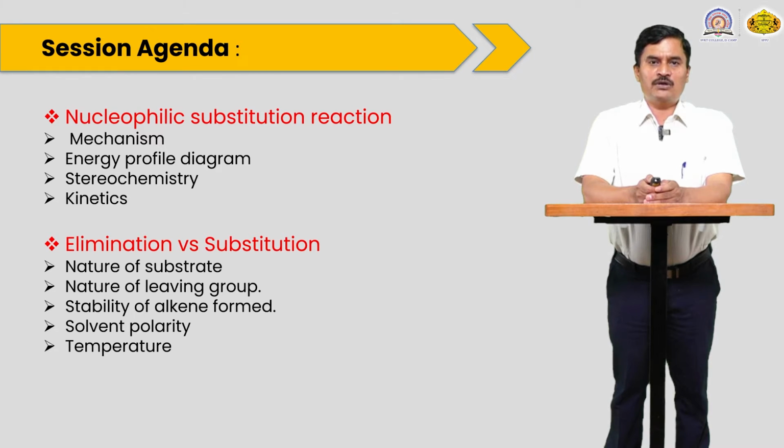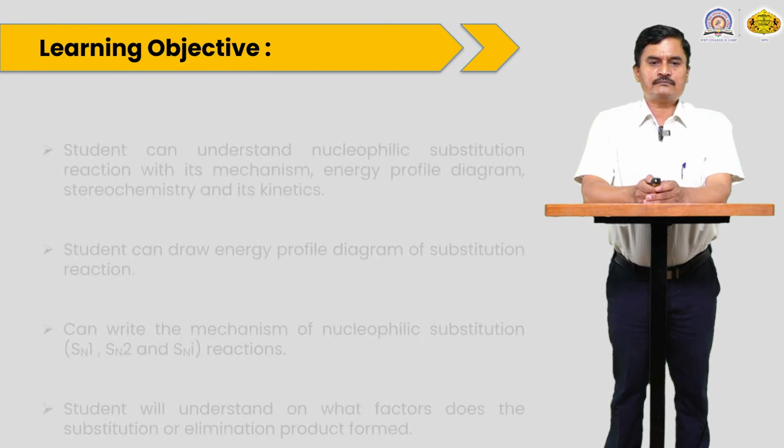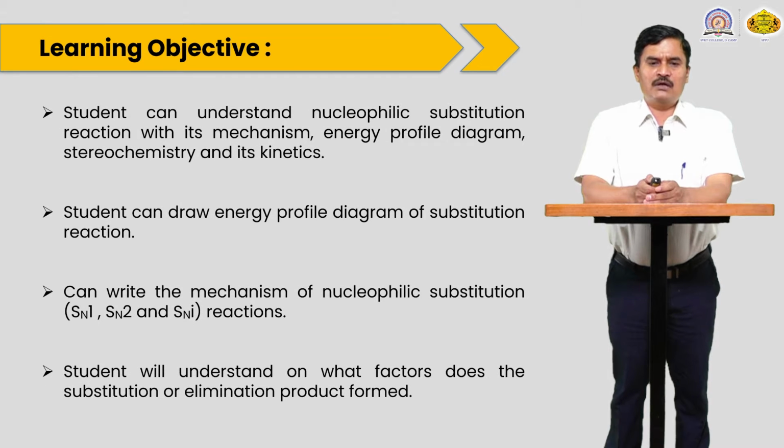So what is meant by a nucleophilic substitution reaction? One nucleophile is replaced by a stronger nucleophile. For example, the X group is replaced by a stronger nucleophile, the OH group. One nucleophile is replaced by another nucleophile, and that is known as a substitution reaction. Alkyl halides undergo SN1 or SN2 reactions, substitution nucleophilic unimolecular or bimolecular. Students must learn about the nucleophilic substitution reaction.